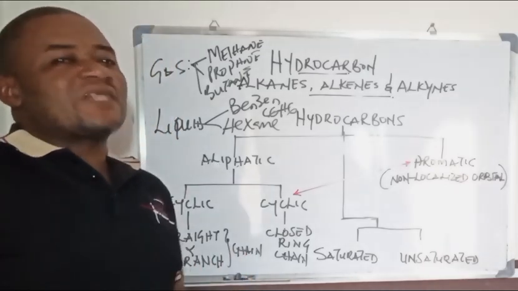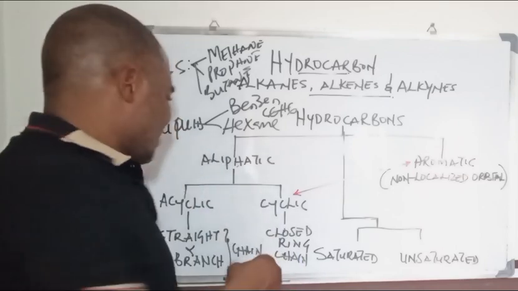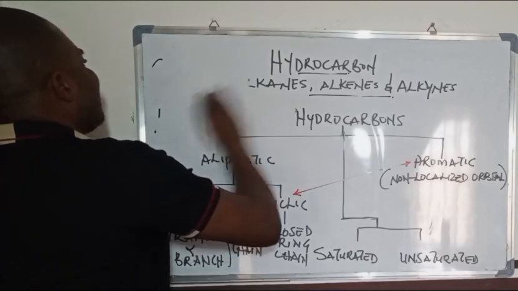Do you know that hydrocarbons can also exist as polymers? Of course, hydrocarbons can also exist as polymers.